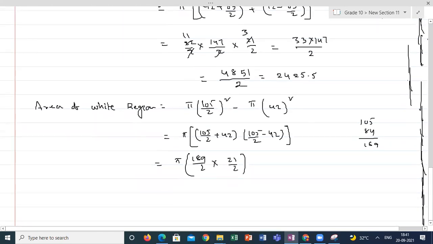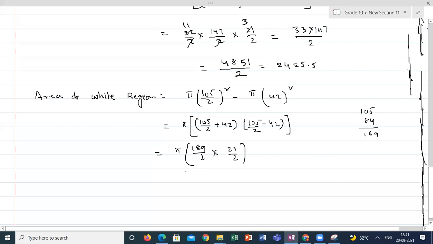5 plus 4, 6 plus. So this is 22 by 7 into 189 by 2 into 21 by 2. 7 3 times, 2 11s. We observe there is a pattern. 33 into 189 here. Everything, there is a pattern.